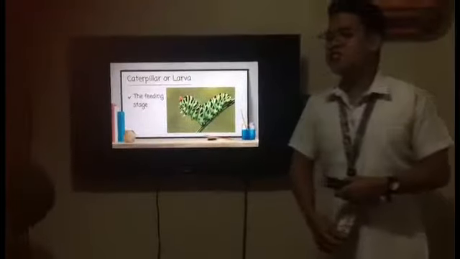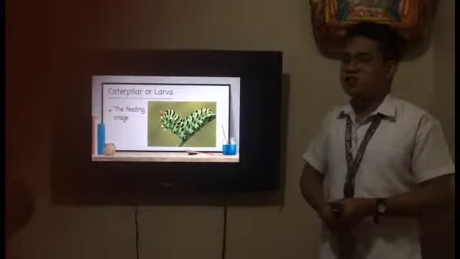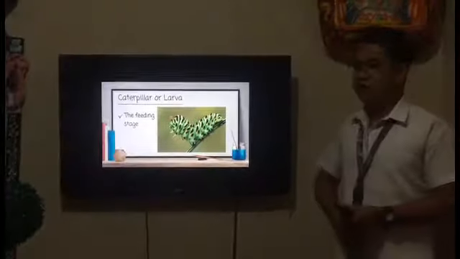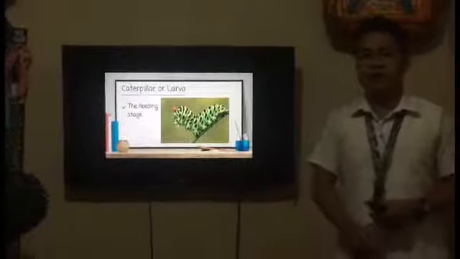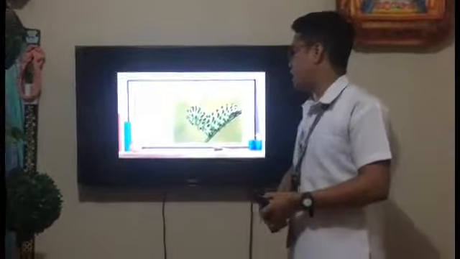As the caterpillar grows, it splits its skin and sheds. It does this about 4 or 5 times. The food eaten at this time is also stored and used later as an adult.